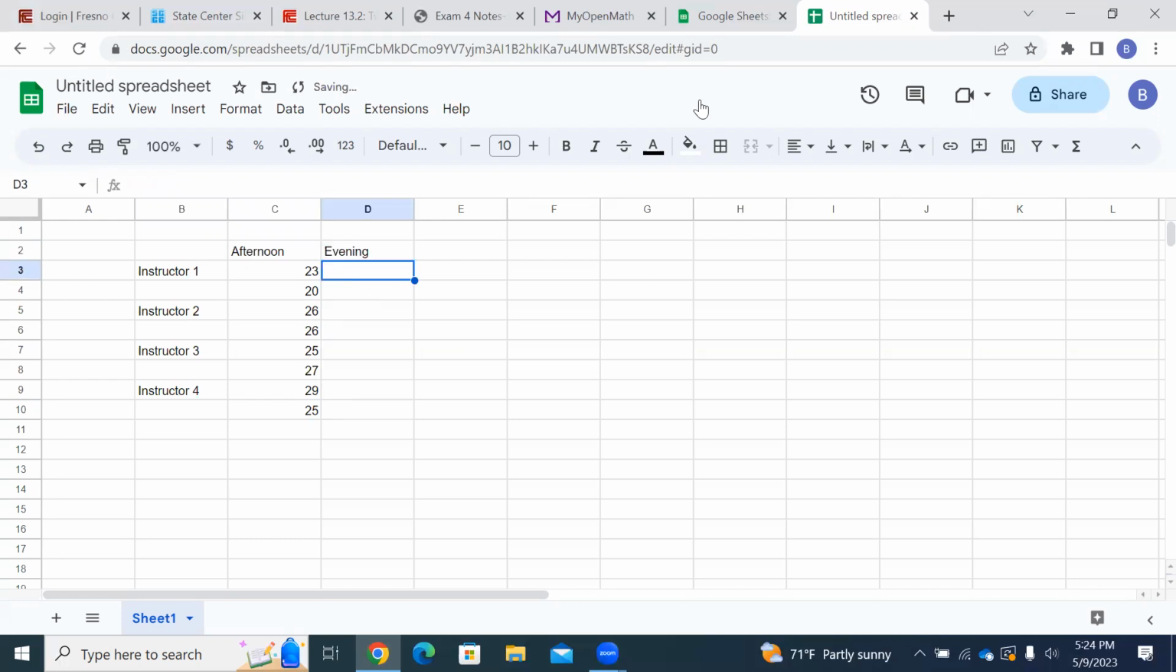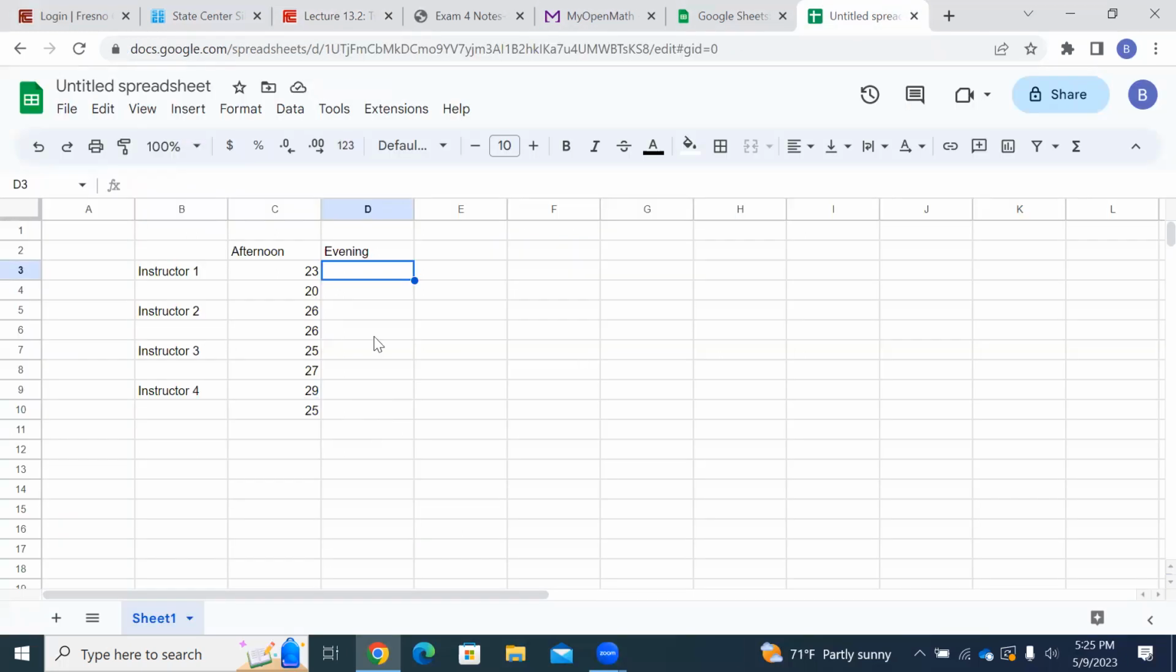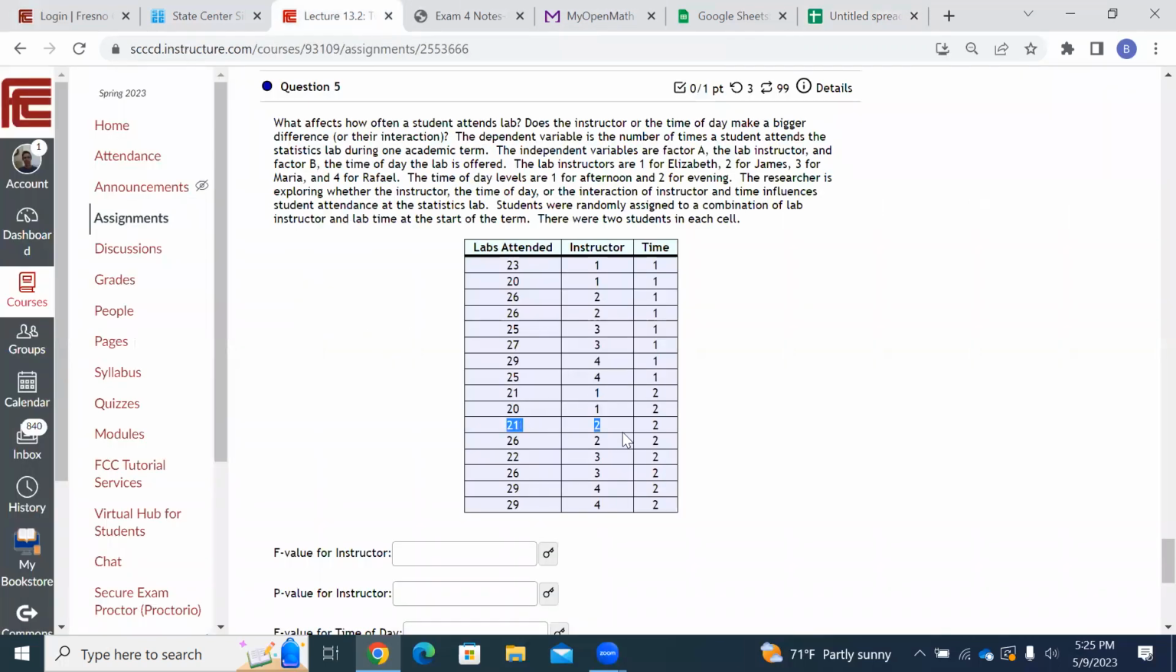Now I'm going to grab the two numbers for instructor 1 for the evening. That would be for the evening. That's right, it's these two. So that's instructor 1 in the evening, time 2, 21:20. And then next I want these two. This is instructor 2 in time 2, the evening, 21:26.